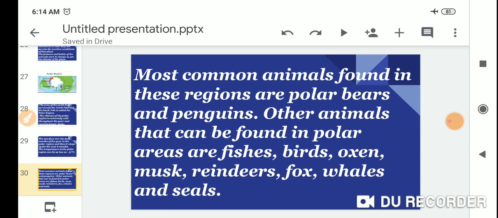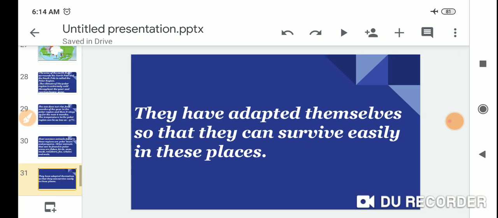The most common animals found in these regions are polar bears and penguins. Other animals that can be found in the polar areas are fishes, birds, musk oxen, reindeer, foxes, owls, and seals. They have adapted themselves so that they can survive easily in this place.